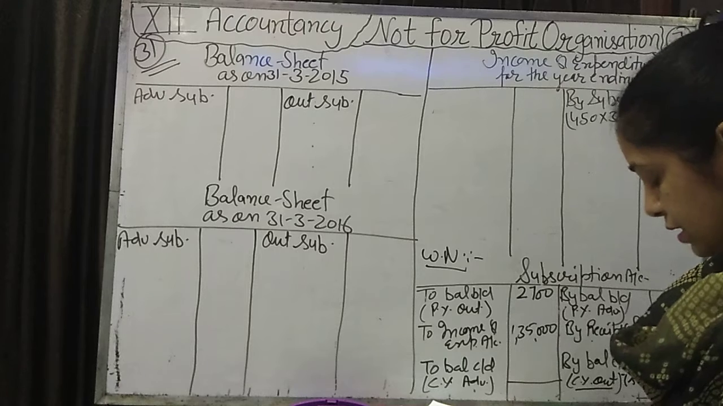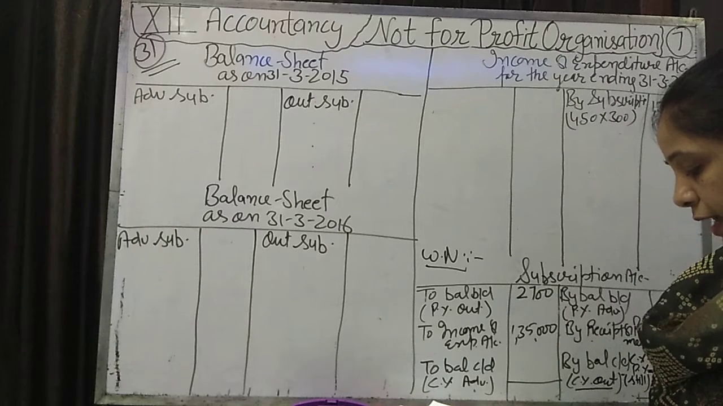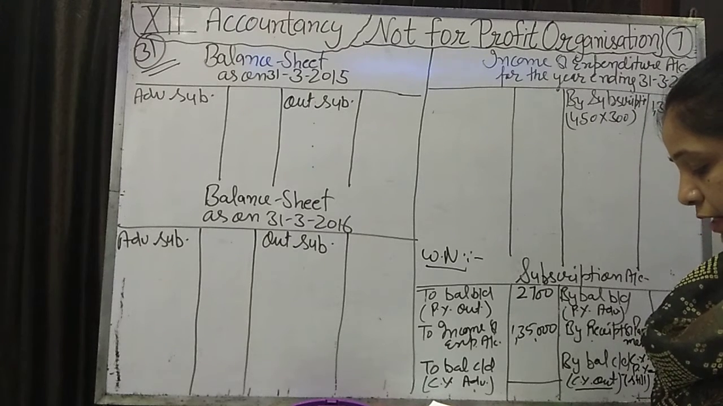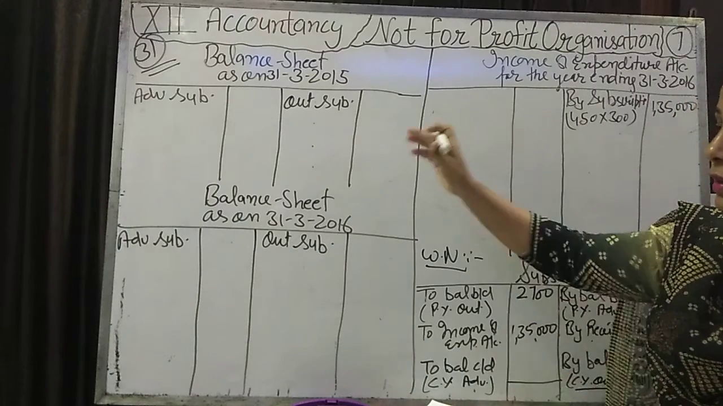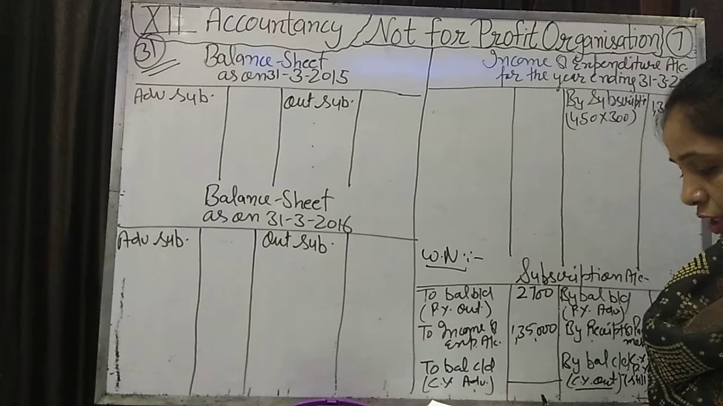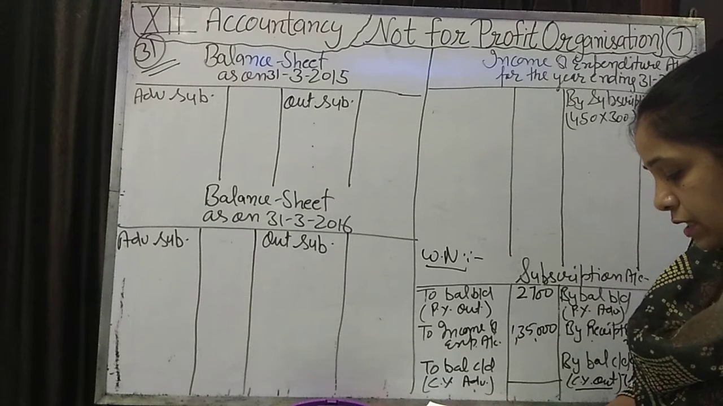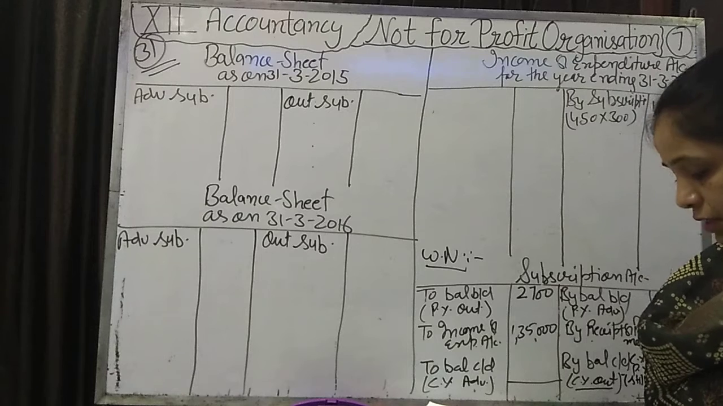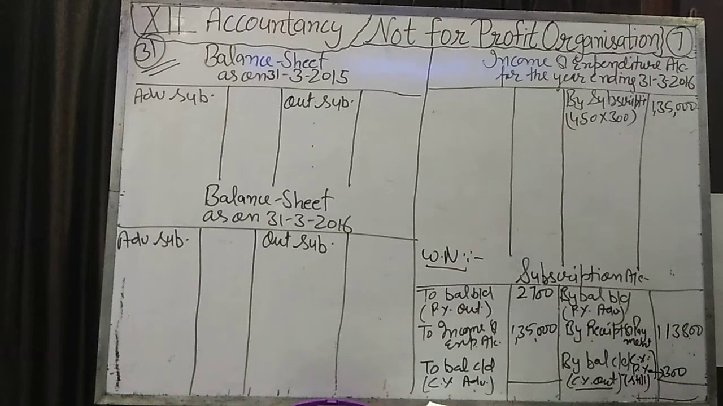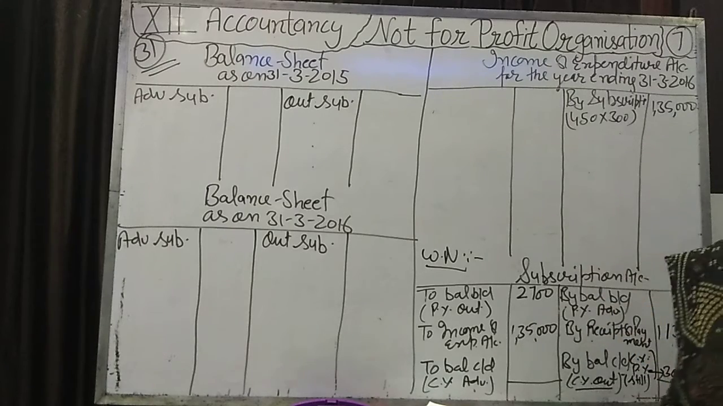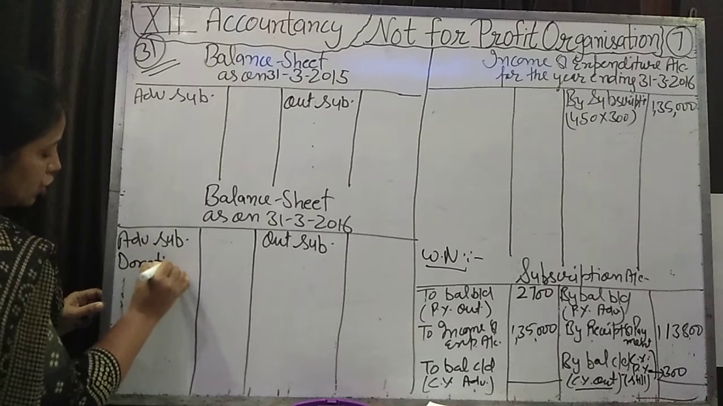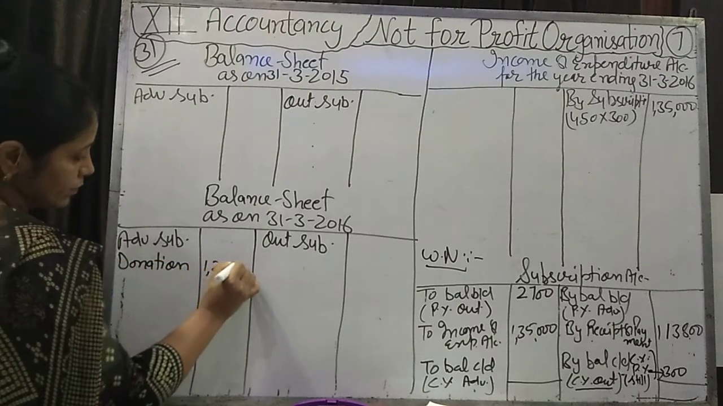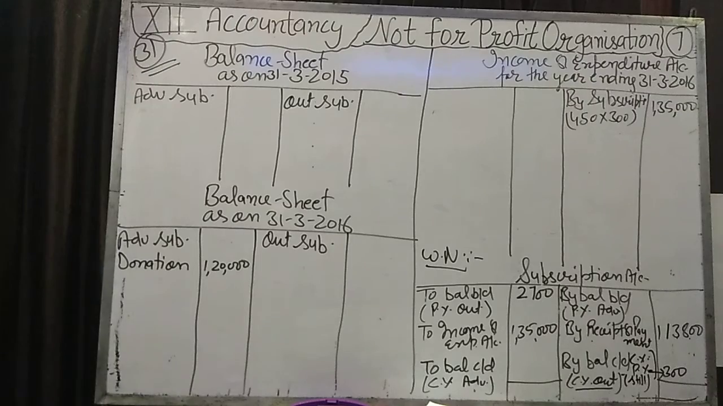Okay, next information: entire donation and 3/5 of entrance fees are to be capitalized. Capitalized means we have to write it in the balance sheet. So entire donation, how much donation have we received? See, on the receipt side, we have received 1 lakh donation, but that 20,000 is the subscription. We will add that 20,000 in donation. So in the current year balance sheet, we will write the donation as rupees 1,20,000. Okay, clear?